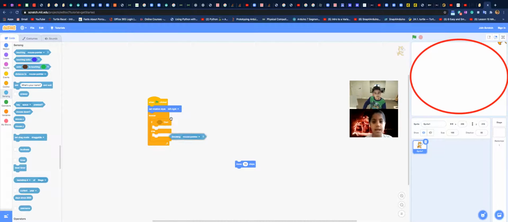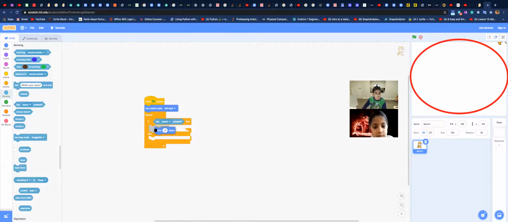So if touching mouse pointer, if then else, or no, let's do if key space pressed, then we'll do move 10 steps, else move negative 10 steps.